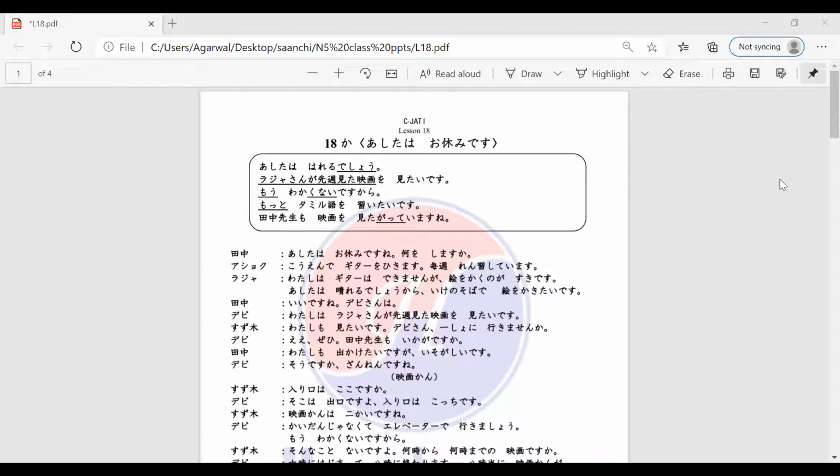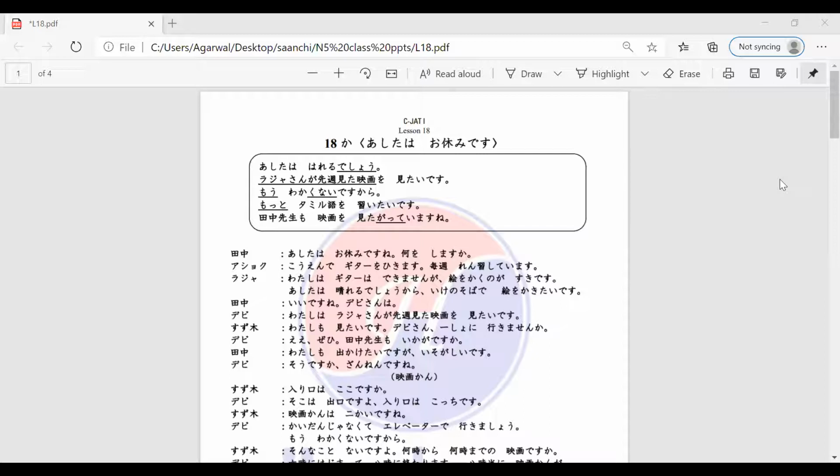Hai. Very good, Vishnupriya-san. Arigatou gozaimasu. So, Devi-san is saying, sou desu ka? Zannen desu ne. She's saying, is that so? It's a pity, isn't it?